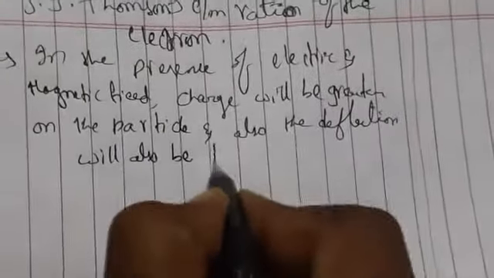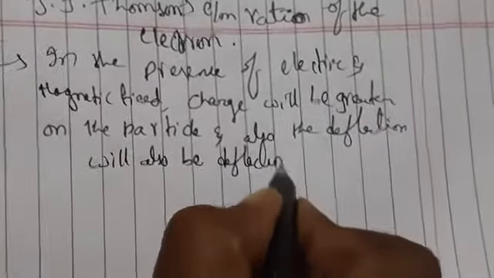So if the charge is greater, the deflection is greater, in the presence of electric and magnetic field.